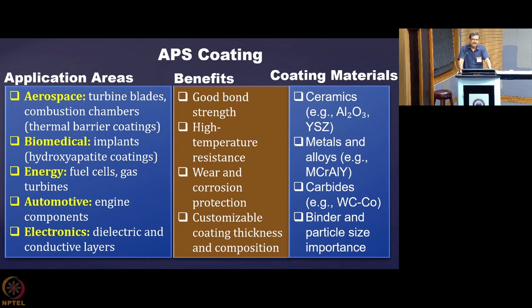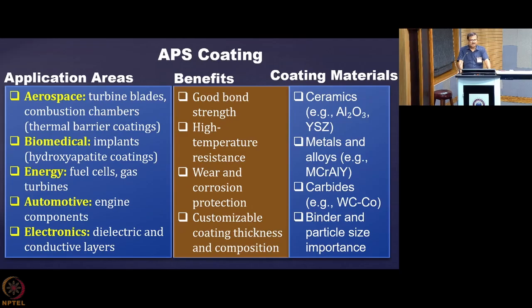So those are there. And then what do you call the adhesion? You get a very good adhesion in this case. And coating materials, what do you use? They are basically ceramics most of the time, because you require very high temperature material, and environmental barrier coating. So use oxides of metals like aluminum oxide, yttrium oxide, neodymium oxide, and sometimes yttria stabilized zirconia. This is a very common material which is used for such coating.